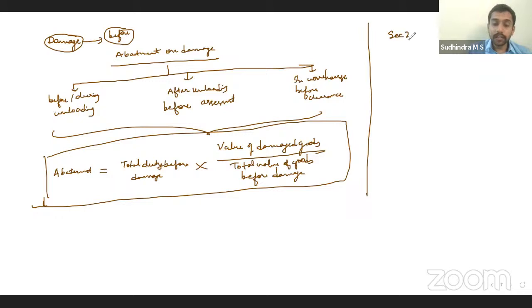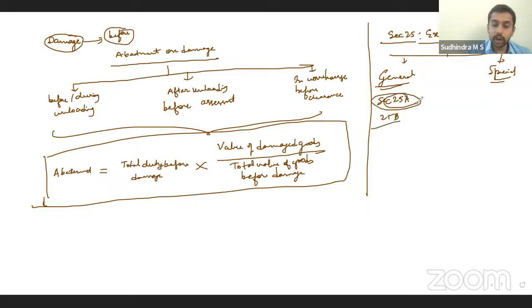Section 25 tells us you will also get exemption from payment of duty. That exemption can be general exemption or it can be a specific exemption, special exemptions, orders passed by the department, correct? And we also have 25A and 25B special scenarios, exemption for inward processing of goods, exemption on imported goods for outward processing. This is inward processing, this is outward processing. Exemptions in specific circumstances based on rules. Okay, that's what 25, 25A and 25B is all about. Okay, this is levy and exemption. Clear?